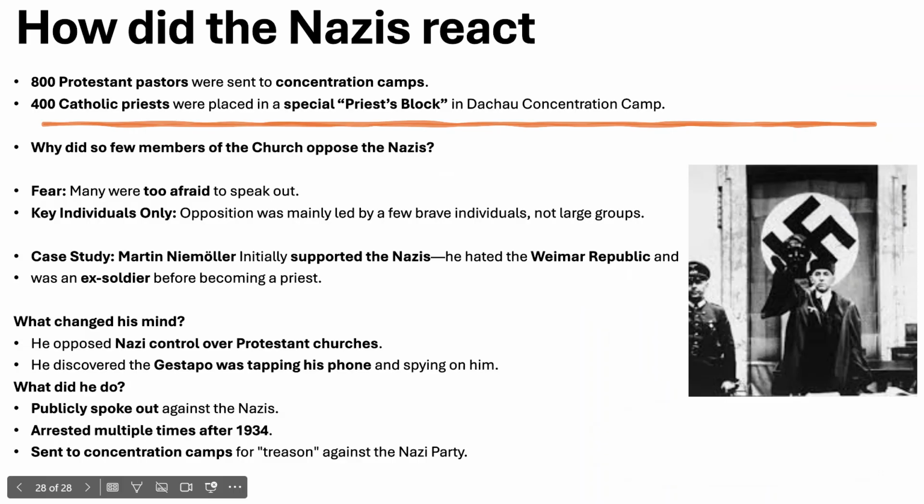So in the youth, we know things about Hans and Sophie Scholl. In the church, we know people like Martin Niemöller, who's a case study here. He initially supported the Nazis, hated the Weimar Republic, was an ex-soldier, then changed his mind. He opposed Nazi control over Protestant churches. He discovered the Gestapo was tapping his phone and spying on him. He publicly spoke out against the Nazis, was arrested multiple times, and sent to concentration camps for treason against the Nazi party. So these key individuals that speak out against the Nazis, they get closed down. They get sent to concentration camps.